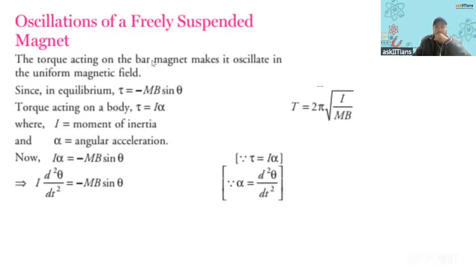So then I mentioned separately that oscillations of a freely suspended magnet, this question sometimes comes. That was the time period of it. So moment of inertia upon MB. So this concept, if you have not done the revision of it, right, it is related to SHM. If you have not done revision of it, do revise it, right? Sometimes a question might come from it, right? How many of you people know it? The oscillations of a freely suspended magnet. Have you done it? The time period of it. All right.